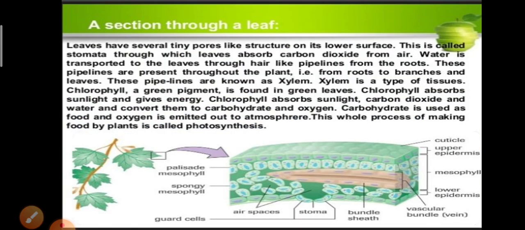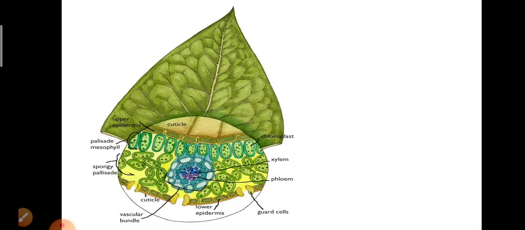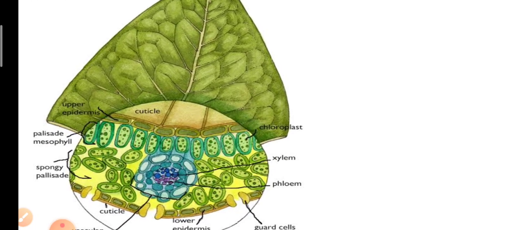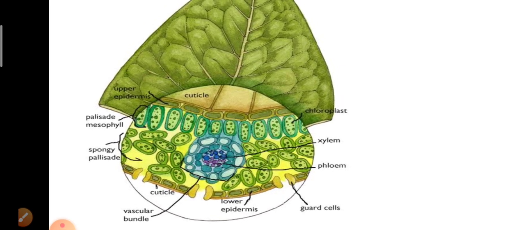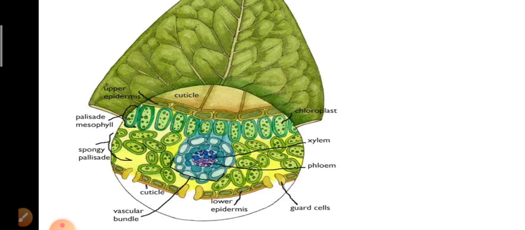Okay, here is a section through a leaf. So you can observe here, this is a section of a leaf under a microscope. Okay students,